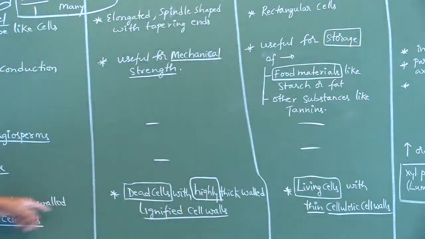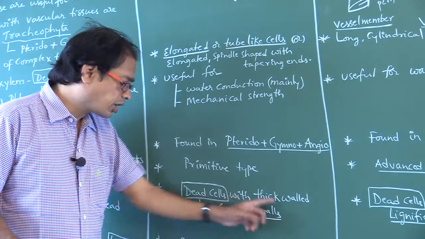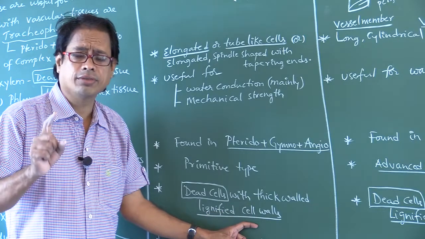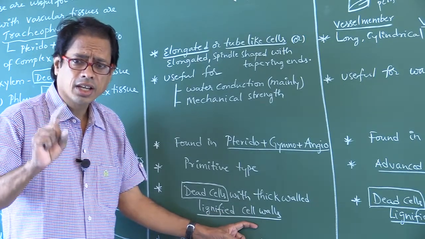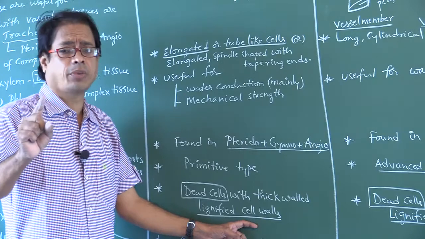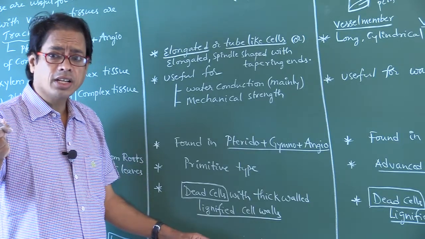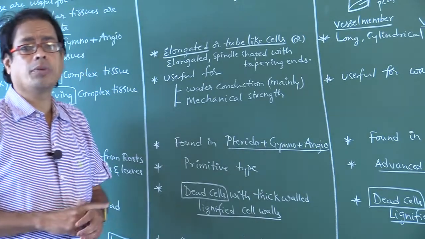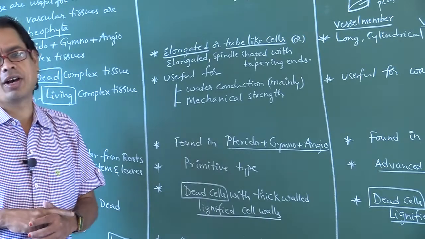That is how you can remember: dead cells with thick walled lignified cell walls are tracheids, vessels, xylem fibers. Living cells with cellulosic thin walls means xylem parenchyma.